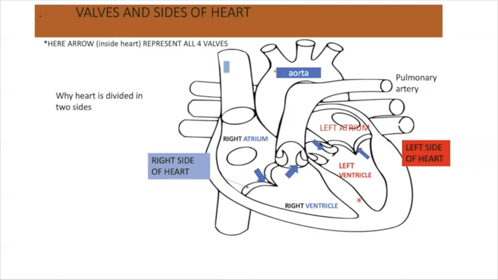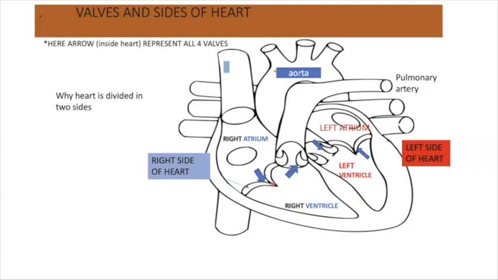Now there are four valves in our heart: this valve, this valve, this valve, and this valve. You can see here with the arrows, these are the four valves. Two valves, this one and this one, are the AV valves, atrioventricular valves.